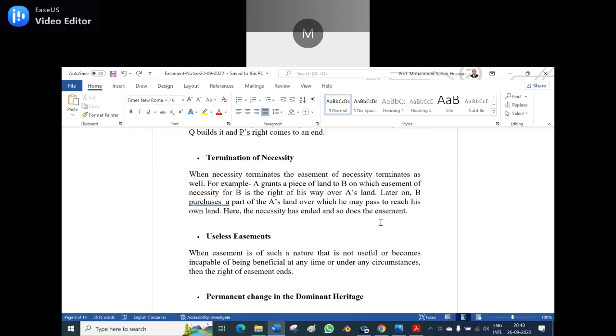When he purchases A's land, naturally the easement will be no more there because B is the owner of the total land. Earlier, he used to pass through A's land, but now B purchased A's land. Then he will be the owner of the entire land.